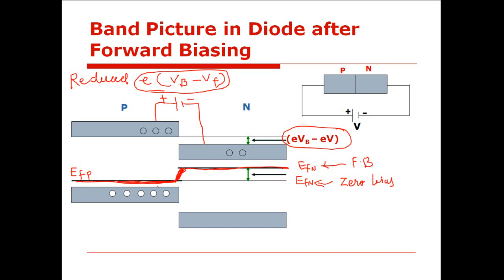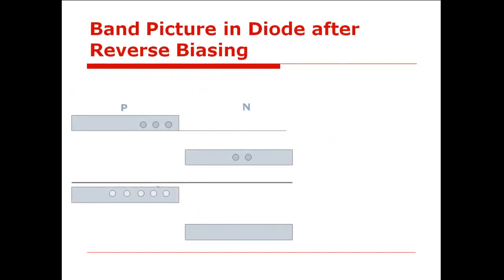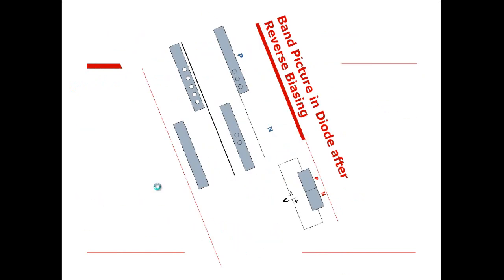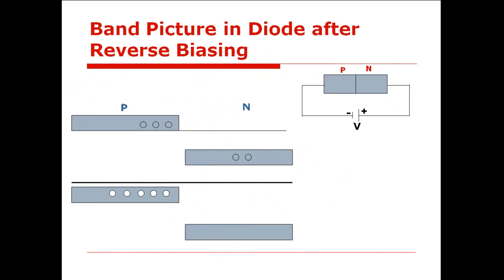Now next is the band picture of diode in reverse bias mode. So what will happen in reverse bias mode? For reverse bias, this P side is connected to the positive terminal of the battery, while this N side is connected to the negative terminal of the battery. And if say VR is my reverse potential, so what will happen?